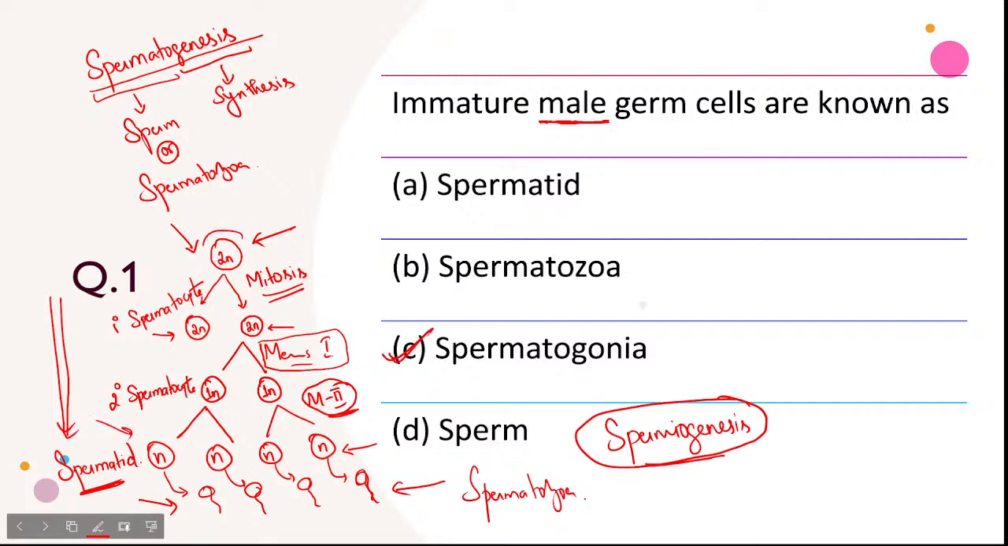Spermatogonia. From spermatogonia only, the spermatozoa will form. It will mature into spermatozoa. So spermatogonia is the correct answer. Spermatogonia is the correct answer, right?